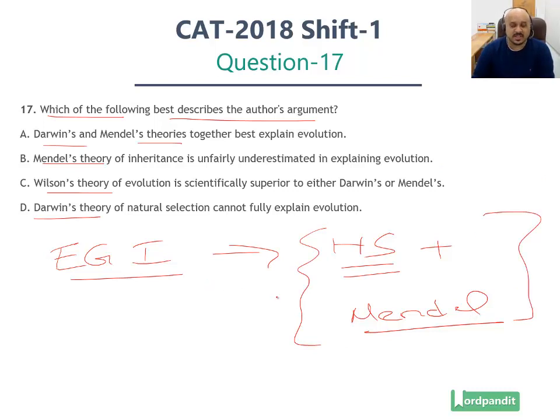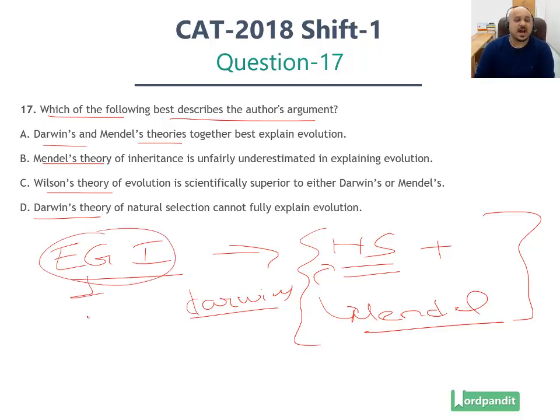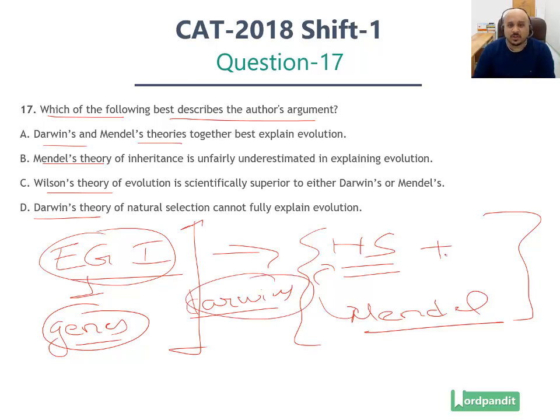There are issues with these. We cannot assume that Darwin's theory of natural selection and Mendel's theory of inheritance are what are guiding the development of genes or the acquisition of characteristics. The author goes on to state that there is epigenetic inheritance and other such human and cultural factors which are in fact impacting the inheritance of genes in individual species. So that is what is happening, and that is what has been explained by the author of the passage.